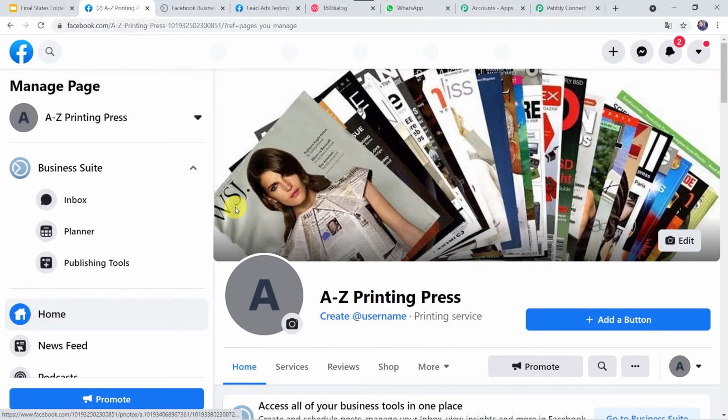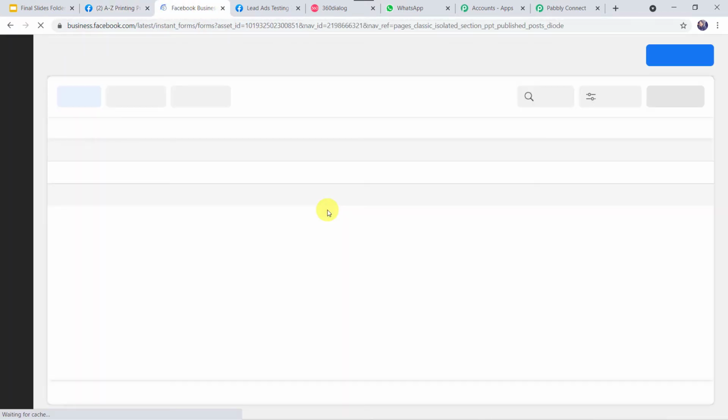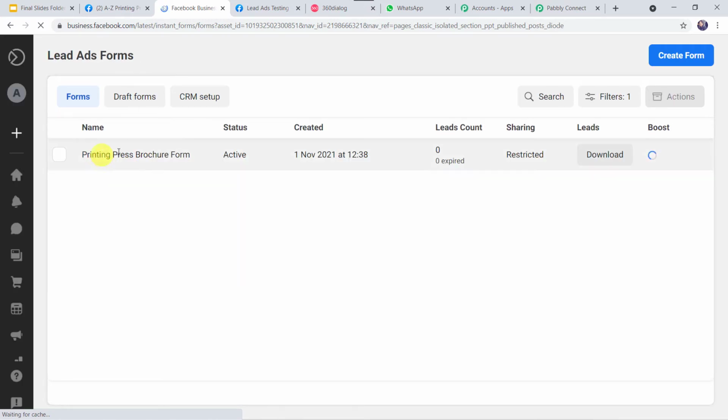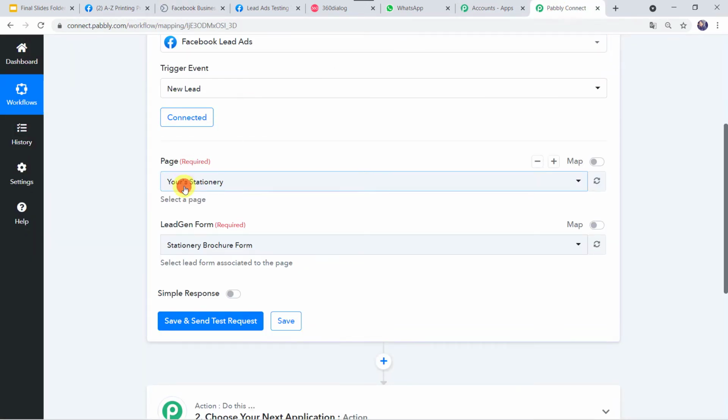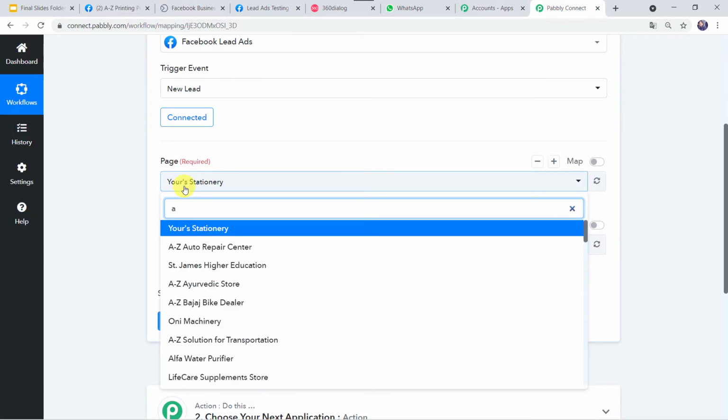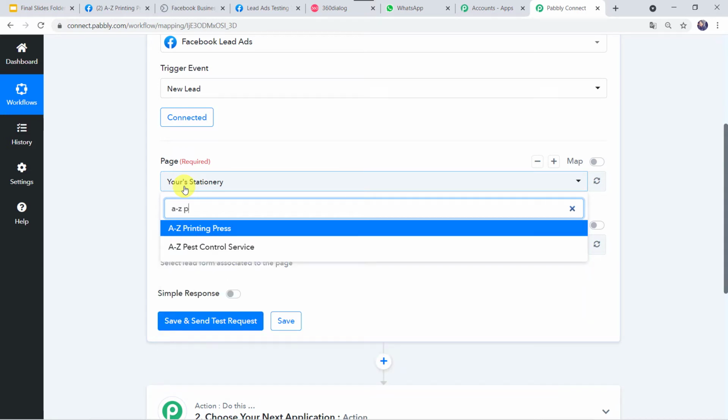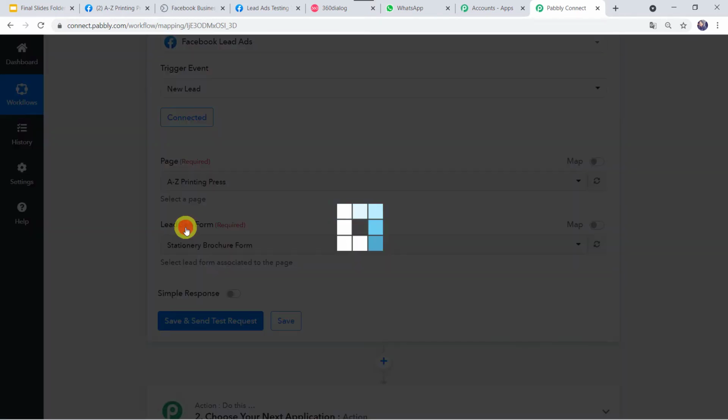So I'll just show you the page which I have created on my Facebook account. This is A to Z Printing Press. This is the page name. So I have to select this particular page, and this is the Facebook lead ad form. Okay, the page is getting open over here. Printing Press brochure form. So we have to select this particular form. So let's move to Pabbly Connect, and here let us select A to Z Printing Press. Okay, this was the page name.